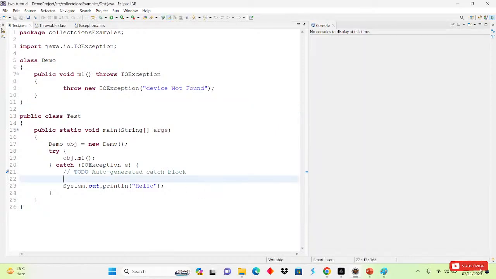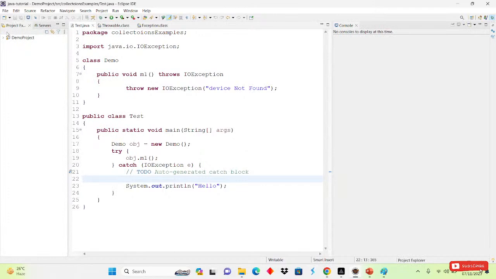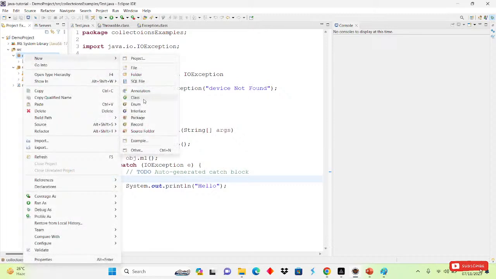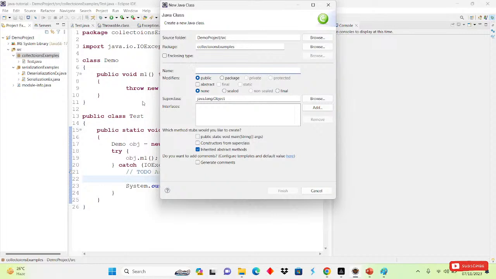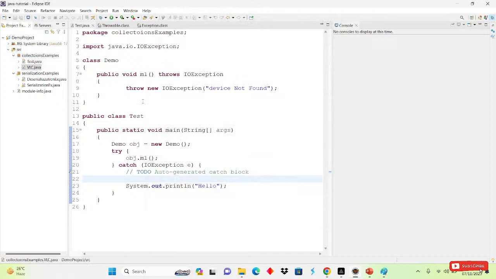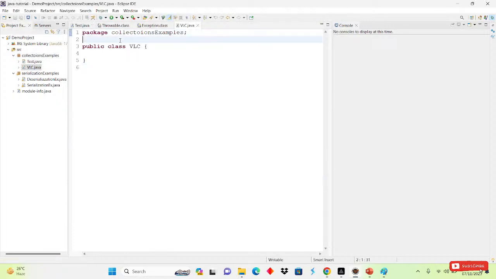So for that, simply I will come here and create one class with the name VLC. Inside the VLC, we will create different classes and try to execute them, same like in the OOPS concept.